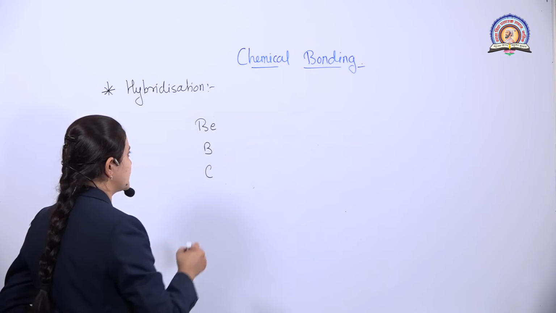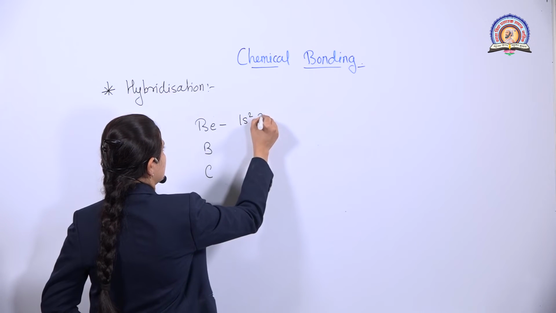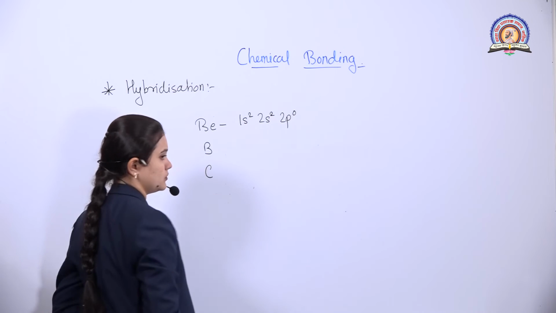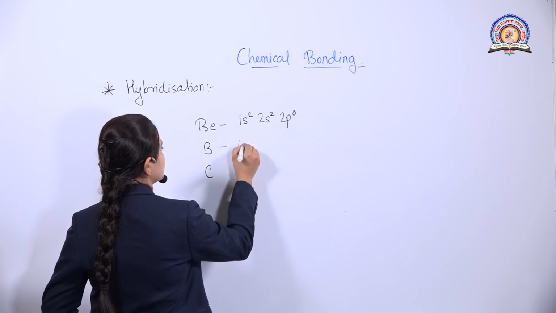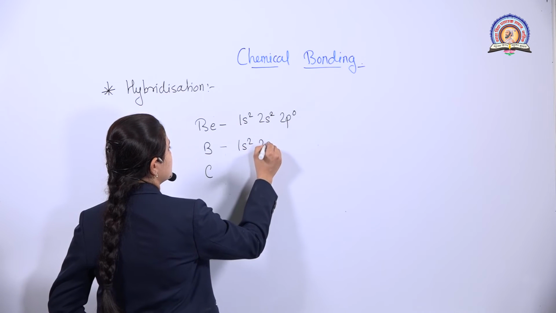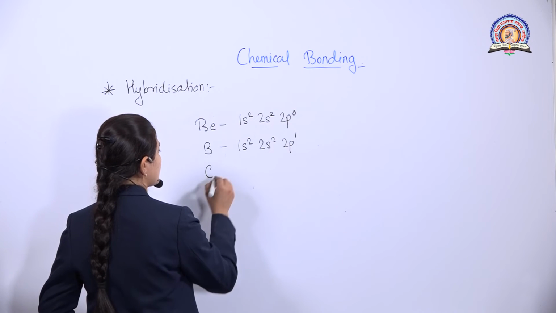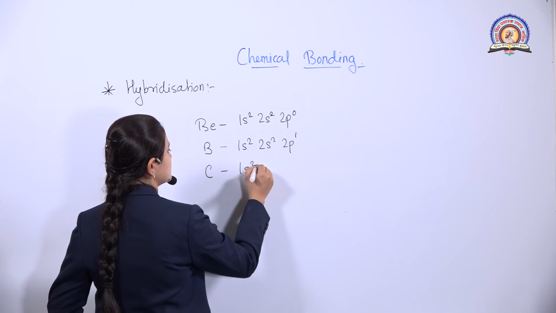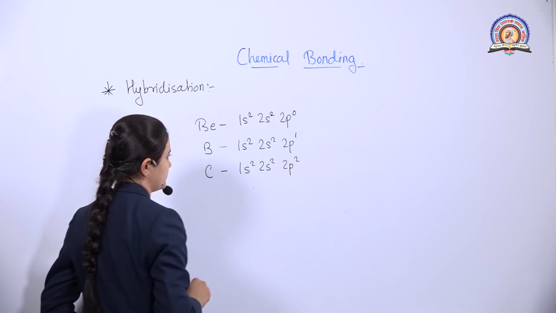The electronic configuration of beryllium is 1s2, 2s2, 2p0. The electronic configuration of boron is 1s2, 2s2 and 2p1. Similarly, that of carbon is 1s2, 2s2, 2p2.